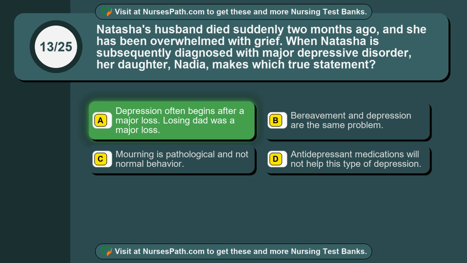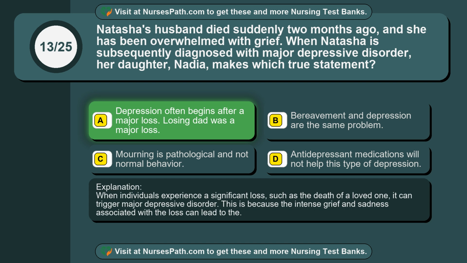The correct answer is option A. Depression often begins after a major loss. Losing dad was a major loss. When individuals experience a significant loss, such as the death of a loved one, it can trigger major depressive disorder. This is because the intense grief and sadness associated with the loss can lead to the